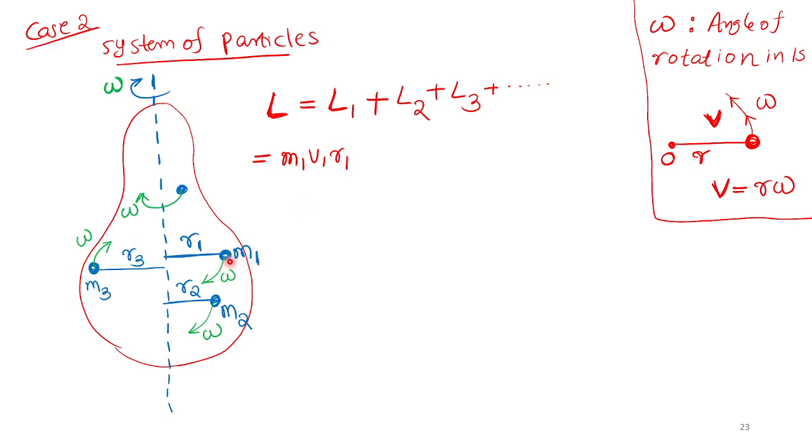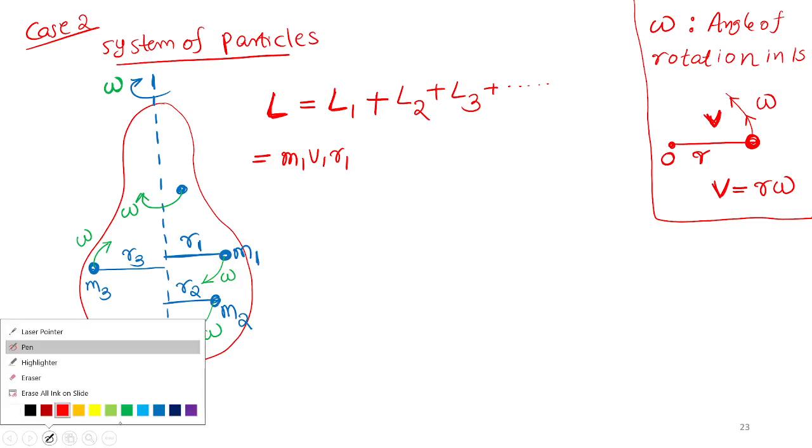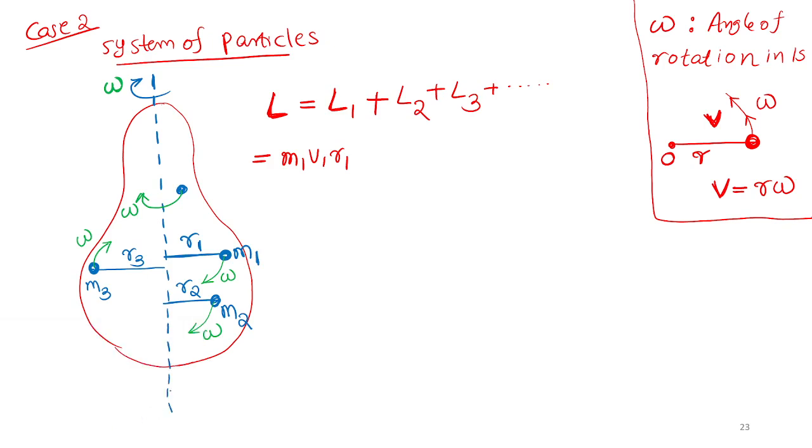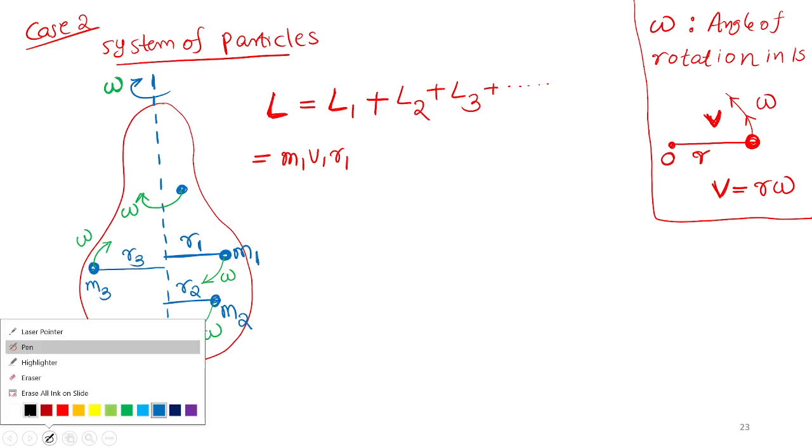All of you please listen. Theta will be 90 degree, because the velocity, look at the direction of velocity. M1, the rotation is like this. I will show you. Wait, one minute, I will show you.